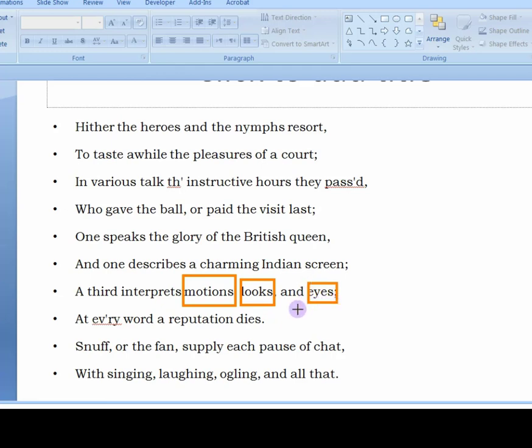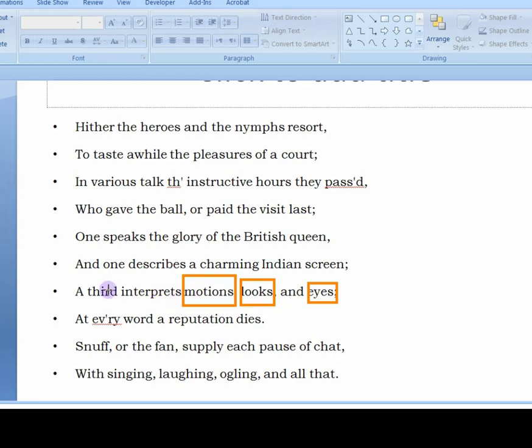So that was the discussion that used to happen there in the court, and these are the important matters that Alexander Pope is mocking. So one is discussing the Queen, the second the charming Indian screen, imported things, and the third one is looking at the girl, and he would interpret in different ways that this motion means this, and if she has looked on me it means this, and if she has looked on me in this manner, it means this.